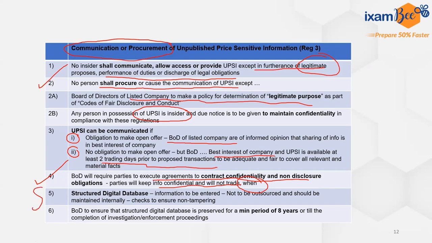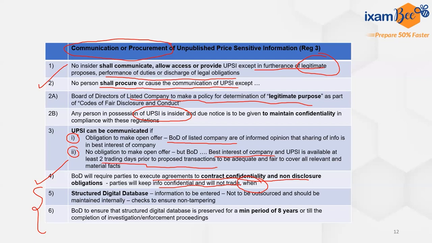Then sub-regulations 5 and 6 talk about the structured digital database. It says that a structured digital database has to be maintained. The board of directors will ensure that this structured digital database is present, and information has to be entered in it. What all information has to be entered?